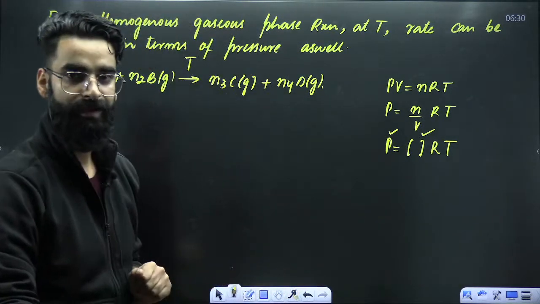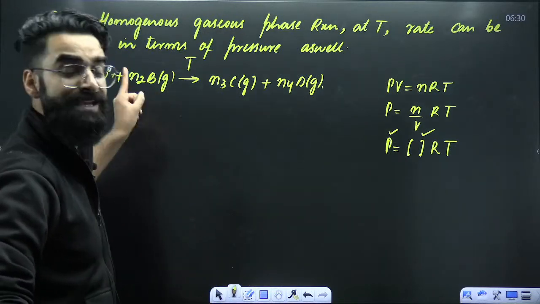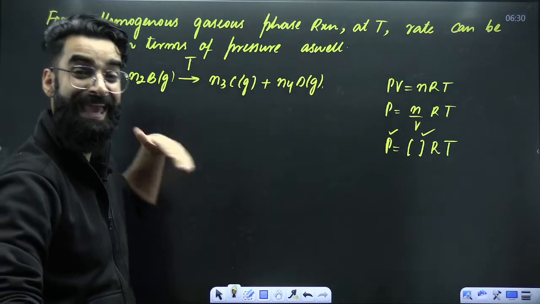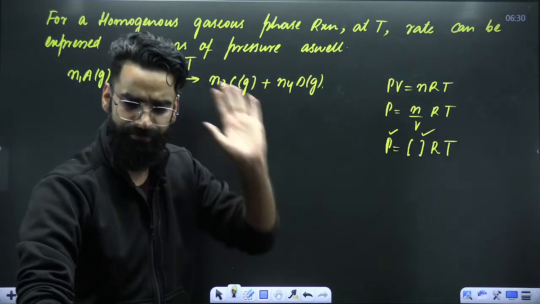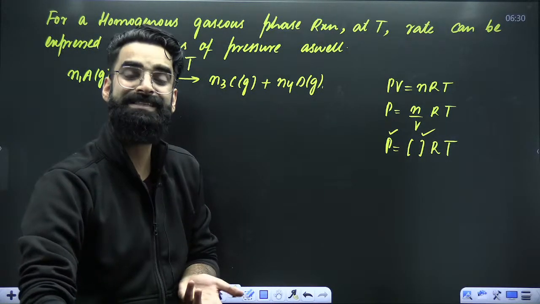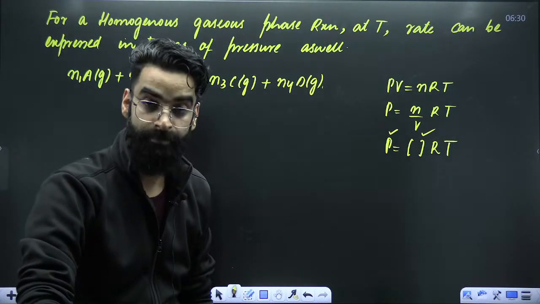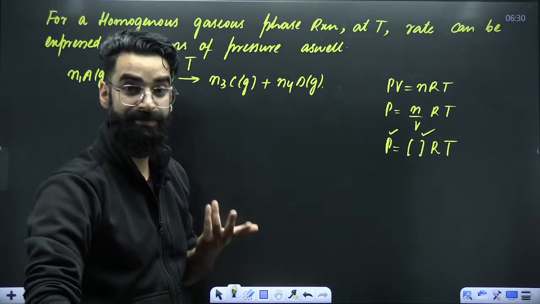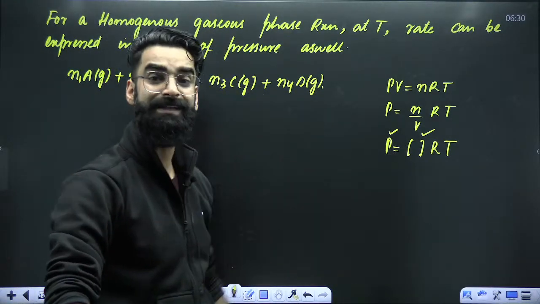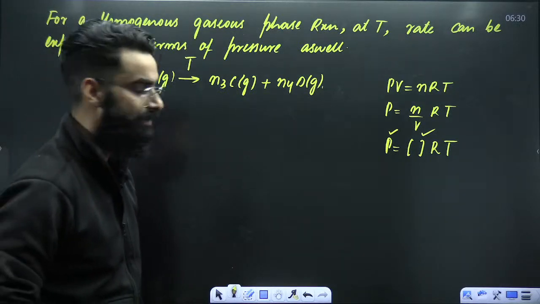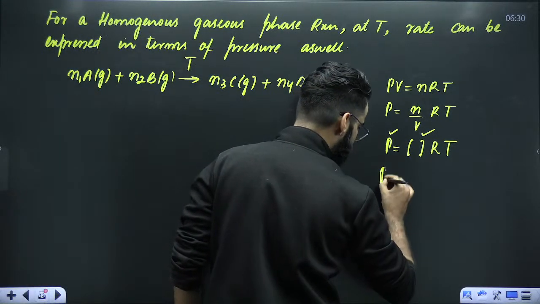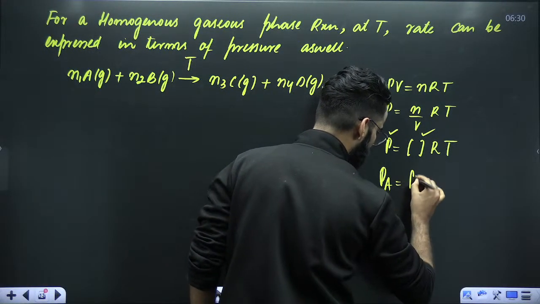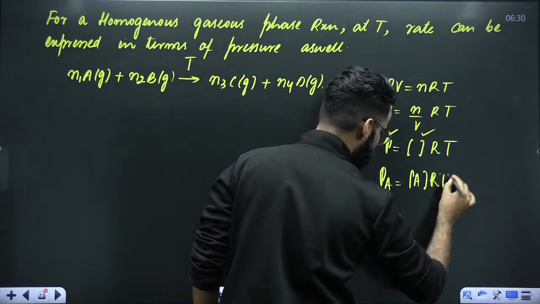Now, rate of reaction can be expressed either in terms of concentration or in terms of pressure. How exactly? Try to understand. If I write pressure of A, that's going to be equal to concentration of A multiplied by R multiplied by T.